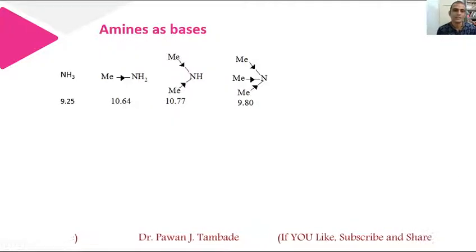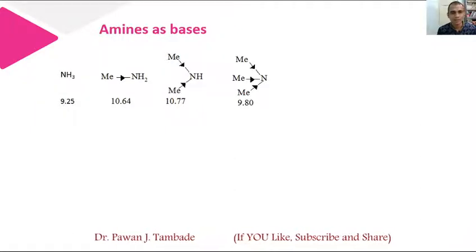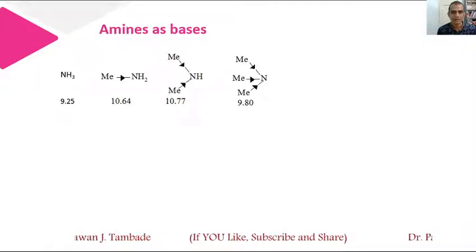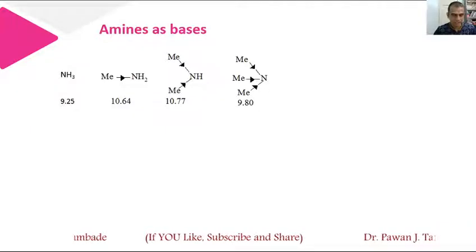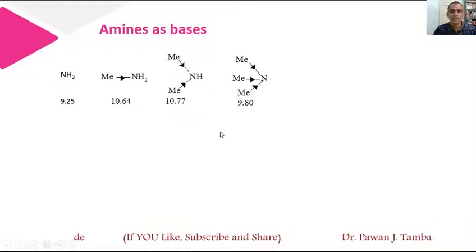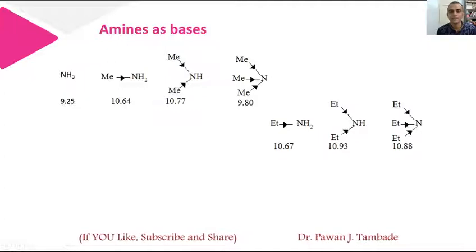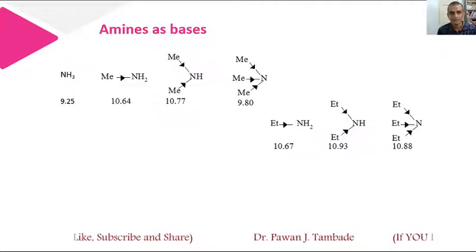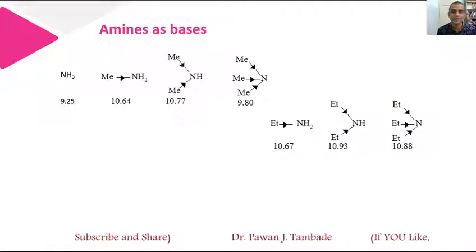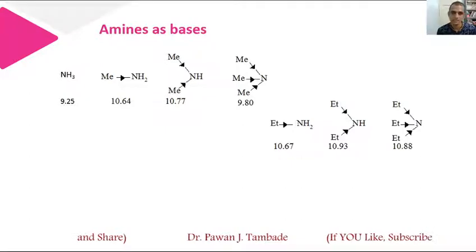Now look at this example. Suppose we have ammonia, methylamine, dimethylamine and trimethylamine, and you can see the pKa values. From this pKa value we can correlate their basicity. In the same way, look at this example: ethylamine, diethylamine and triethylamine, and the pKa values for these bases are given, so we can comment on their basicity.